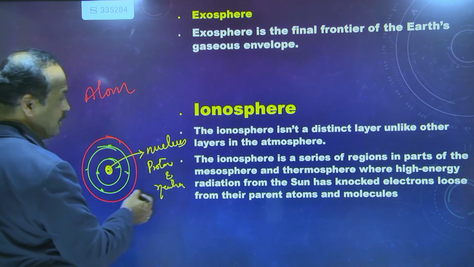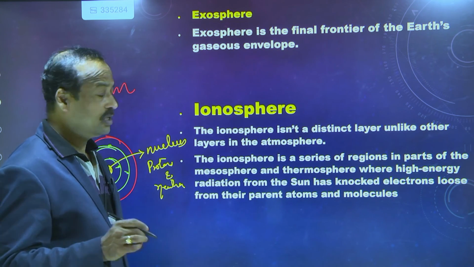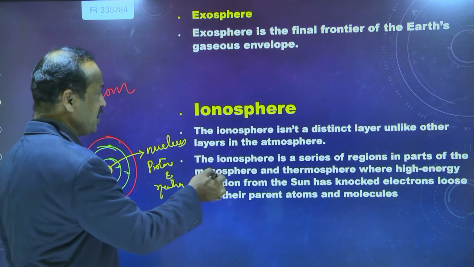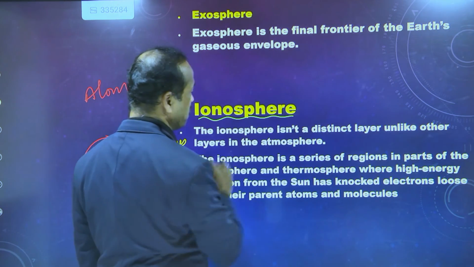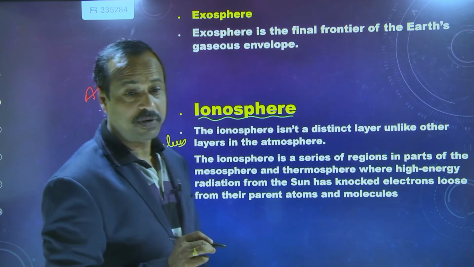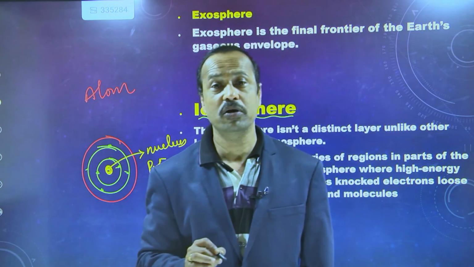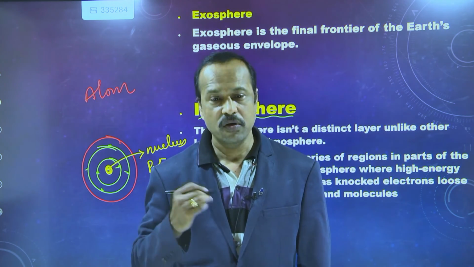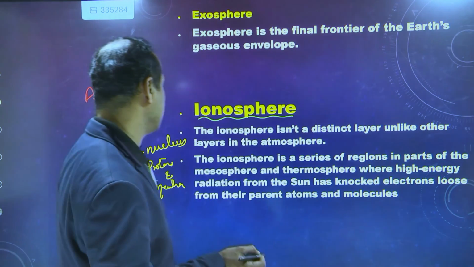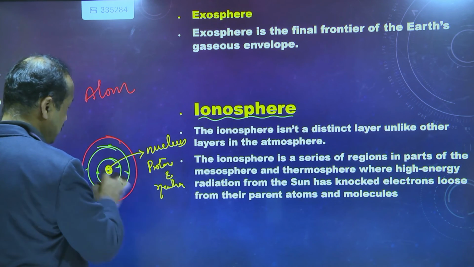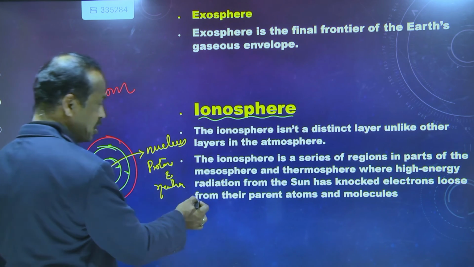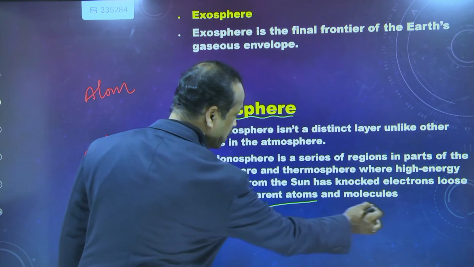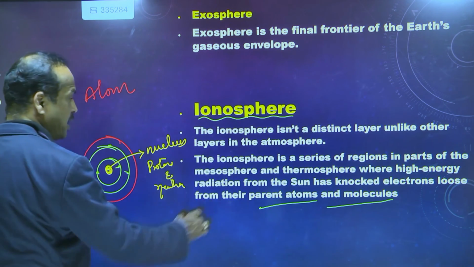Here, when these gas molecules are present in these different layers, that sphere is called the ionosphere, because ions are present in it.